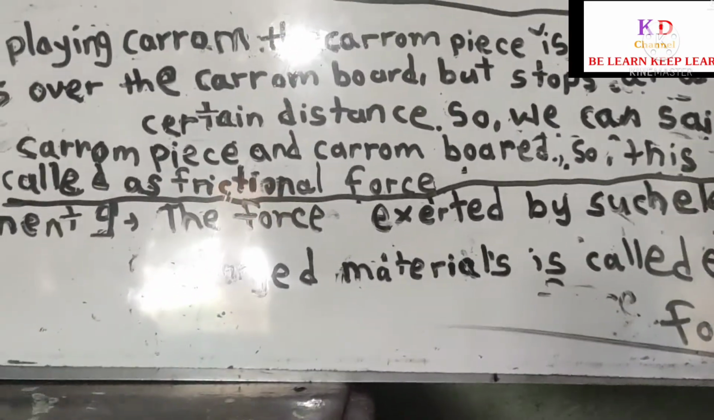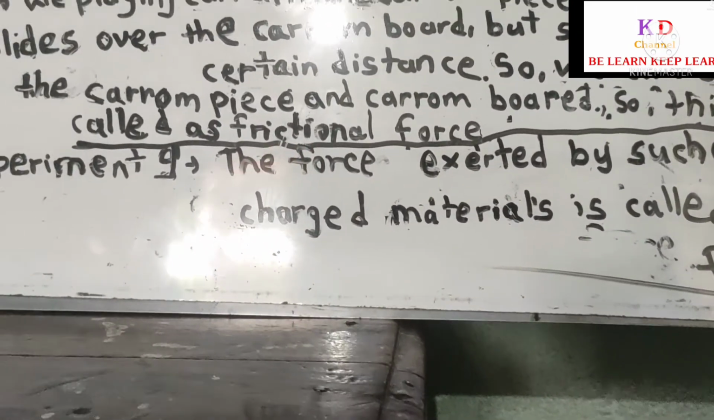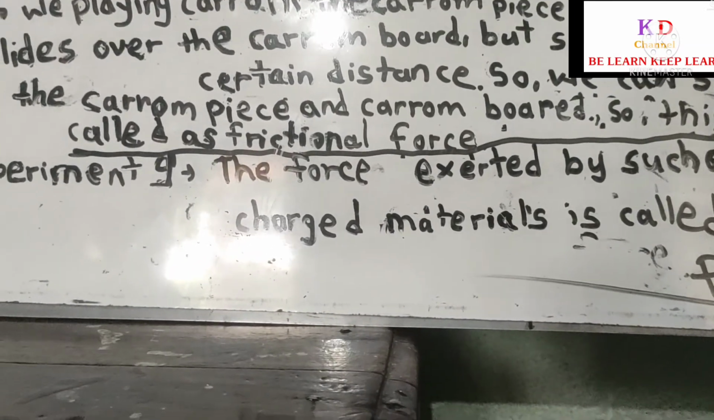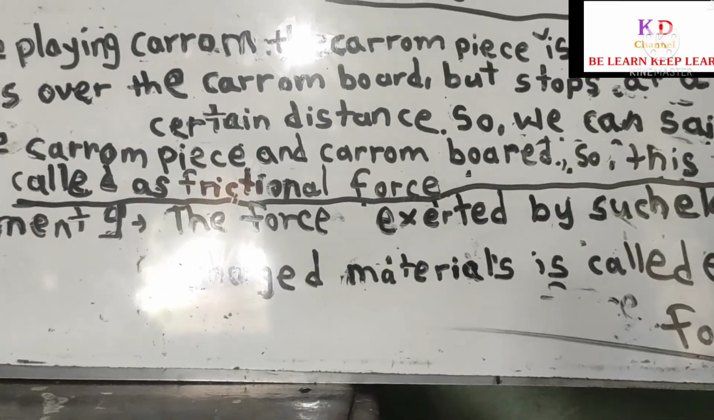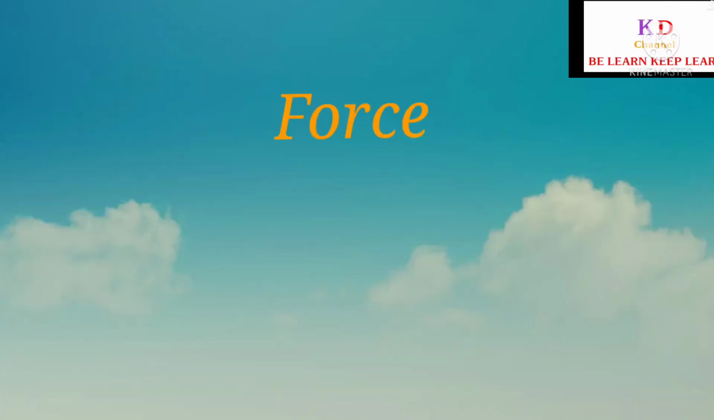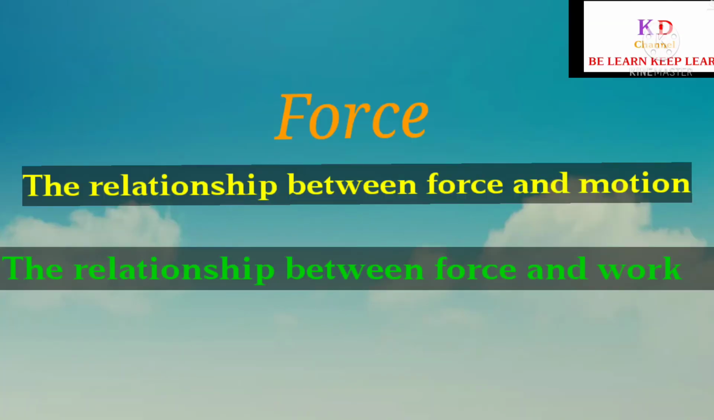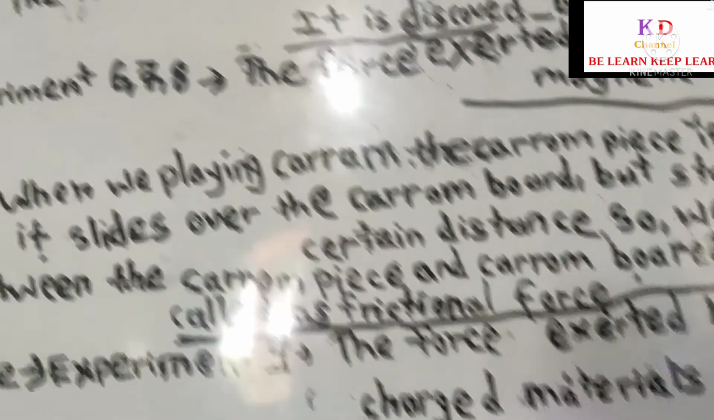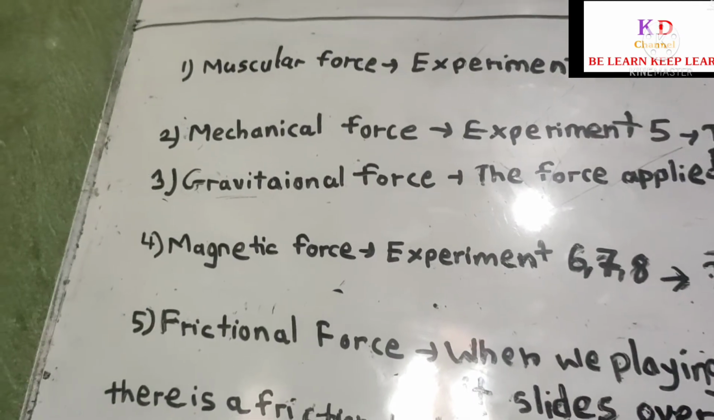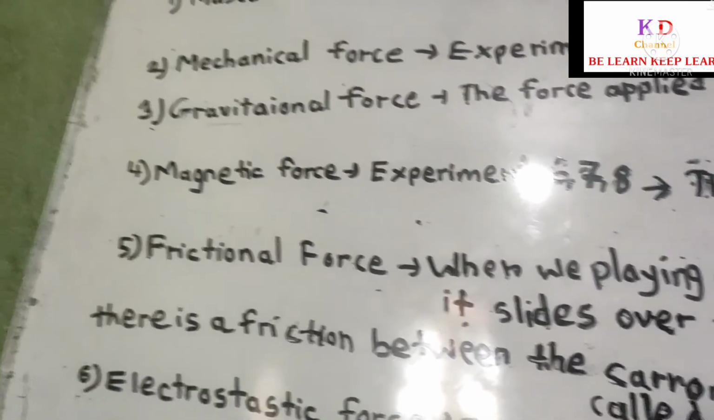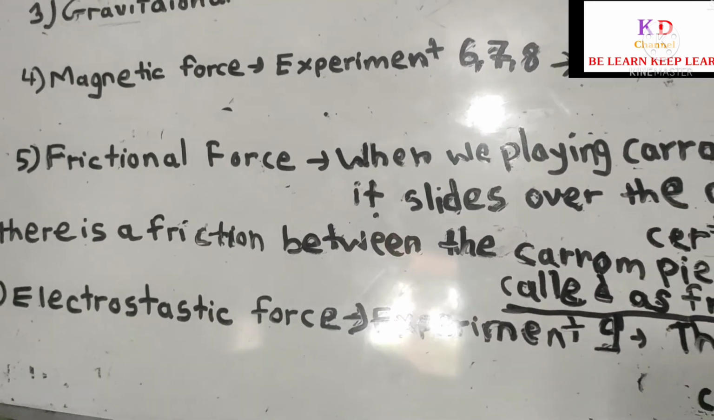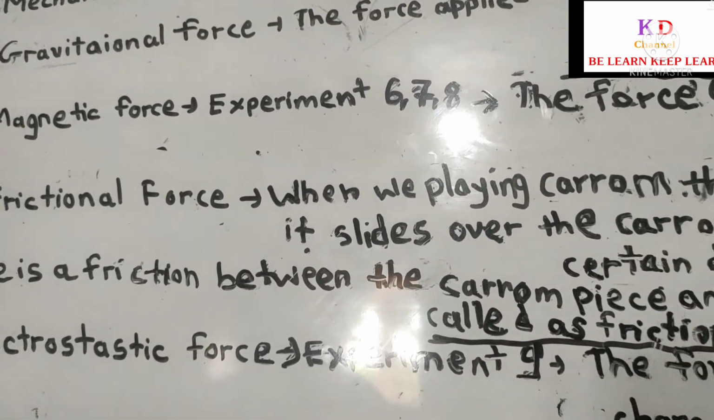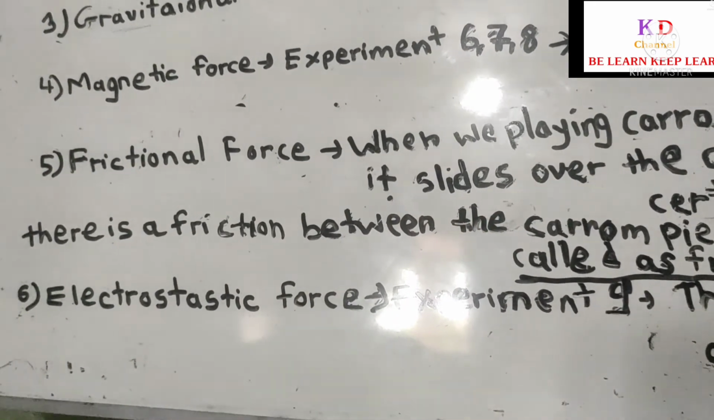Okay, so these are the types of the forces. Basically we studied about force. Now the relationship between force and motion, the relation between force and work, and types of forces: muscular force, mechanical force, gravitational, magnetic, frictional force, electrostatic force. Okay, so you can know about this in detail. I will tell you about it in detail in this course.